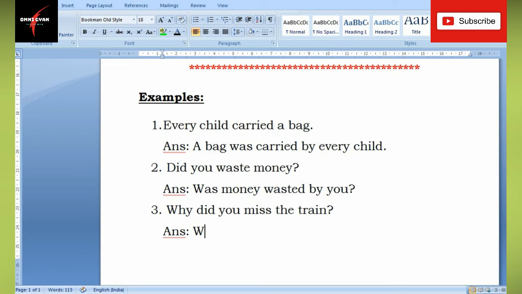So we begin with why only. Okay, so why. There is did. Again, when there is did, either was or were. Now which one will you use? That depends on the object. The object, the train, is singular, so why was, and then the object, the train.